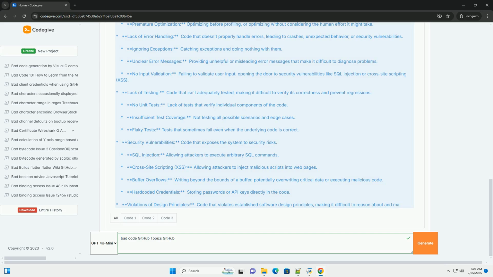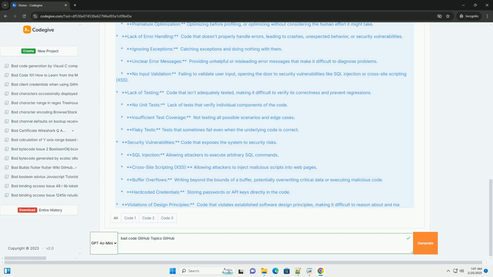How GitHub helps mitigate bad code. Code reviews. GitHub's pull request feature facilitates code reviews. Developers can submit changes for review, and other contributors can provide feedback before the code is merged.